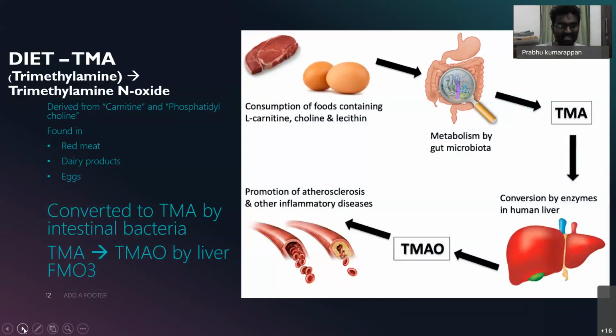Once in the GI tract, carnitine and phosphatidylcholine are converted into TMA by the intestinal bacteria, and once this TMA enters the liver, it is converted into trimethylamine N oxide by FMO3 enzymes.